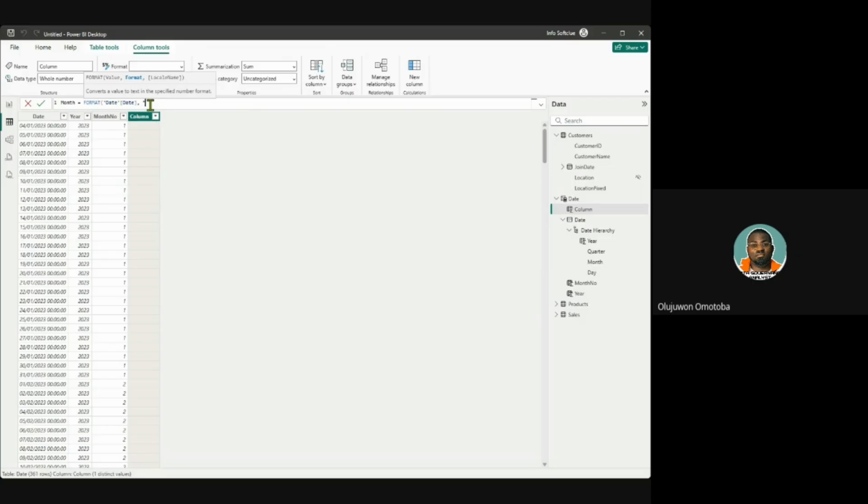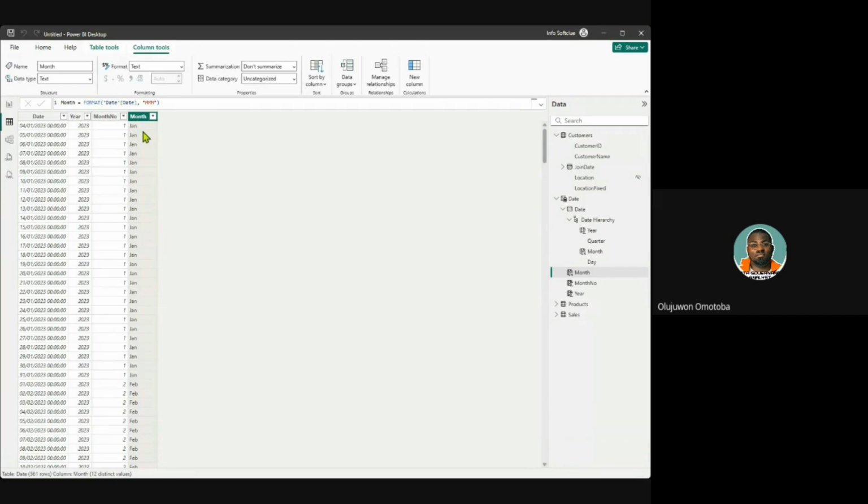Let me give it a format, MMM, and close it. Once I close it, this MMM means that if you put 3 M's, it shows that you want your month to be abbreviated to just the first 3 letters of that month. So once I click on enter, let's see what happens. Yes, can we see? 31 JAN.